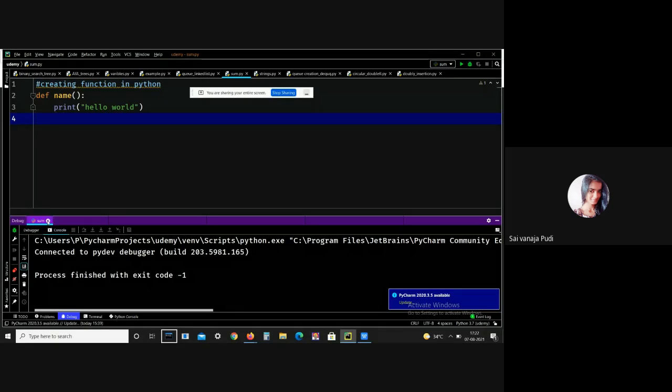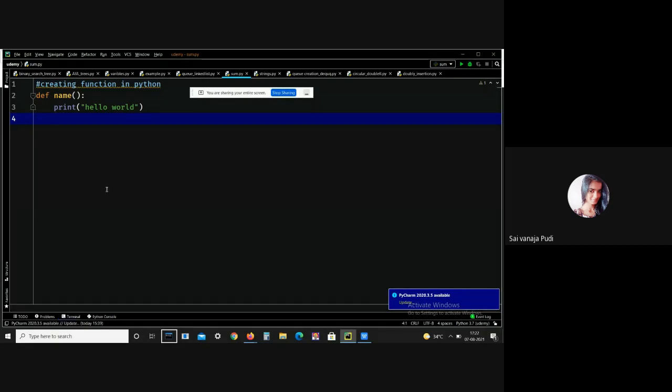What is function calling? After the function is created, we can call it from another function. A function must be defined before the function call, otherwise the Python interpreter gives you an error. Generally, to call the function, we use the function name followed by parentheses.